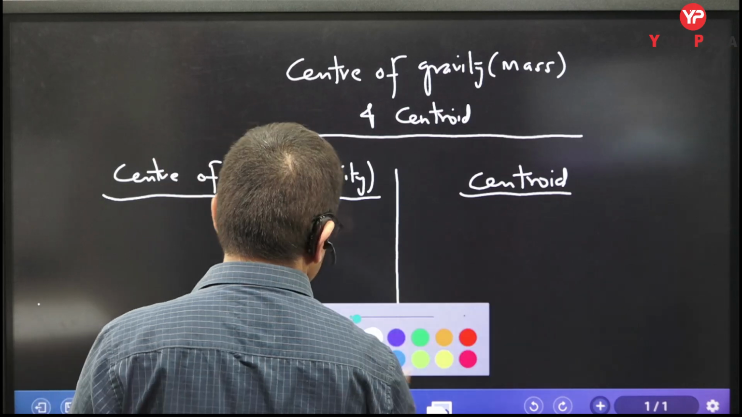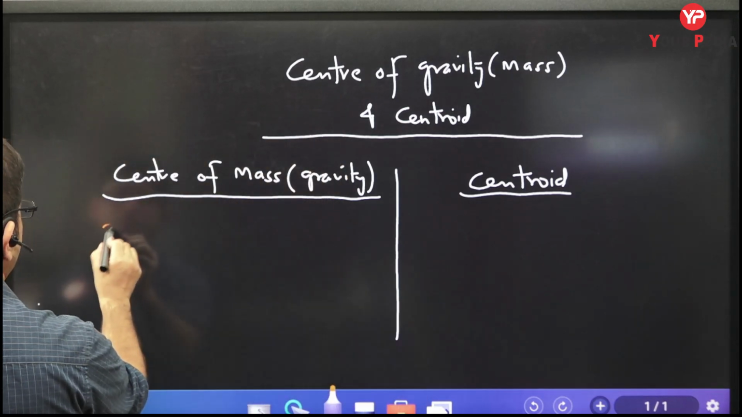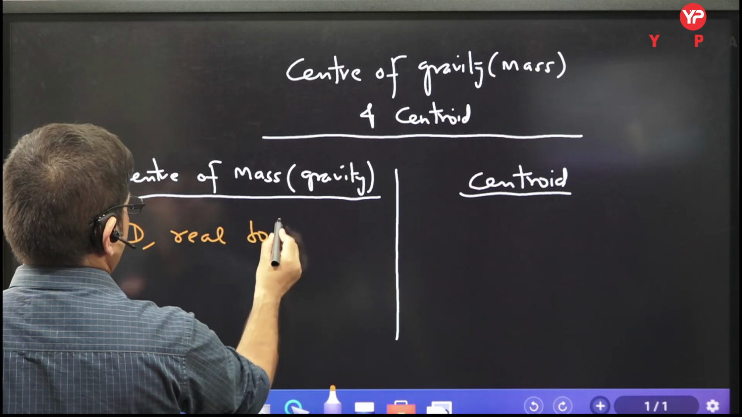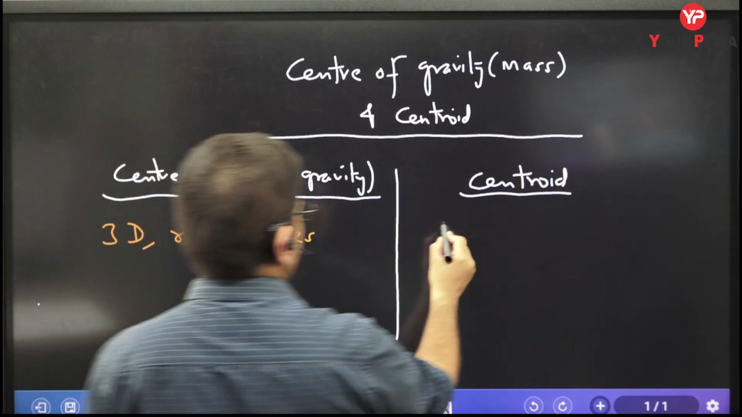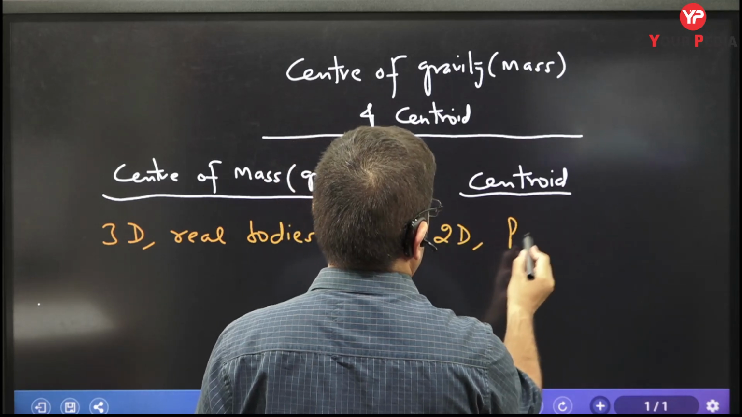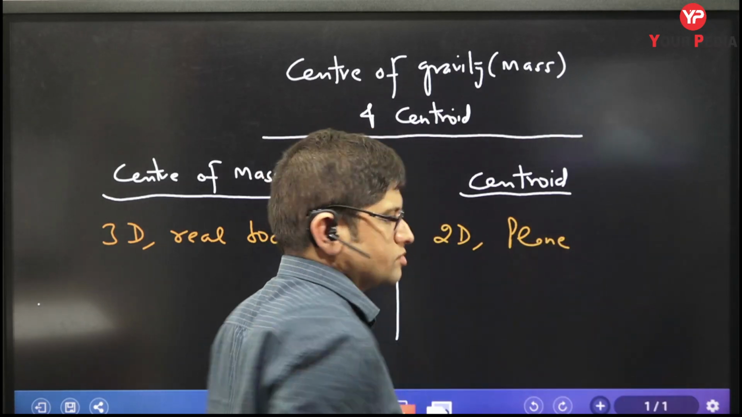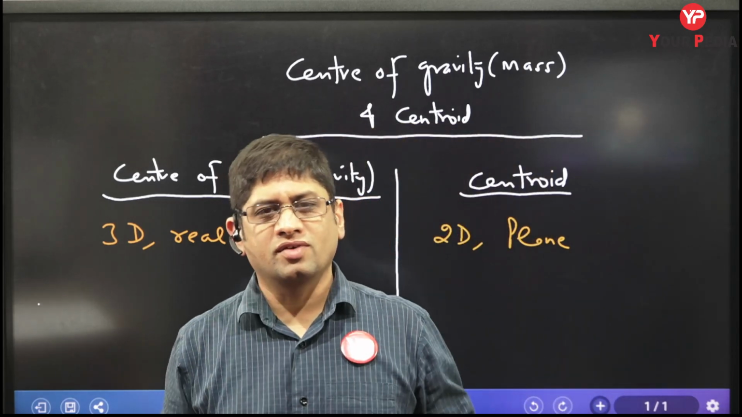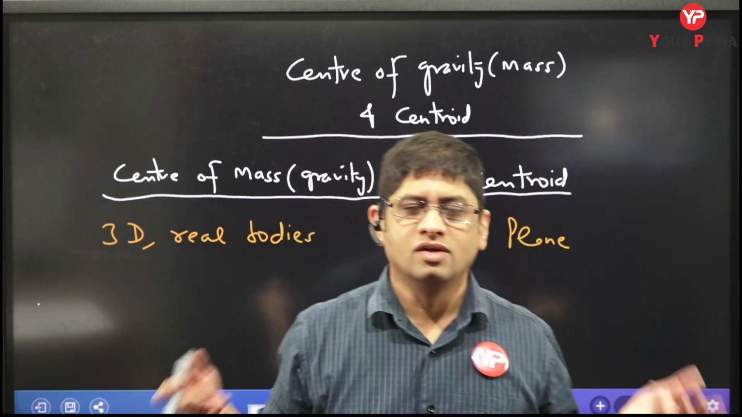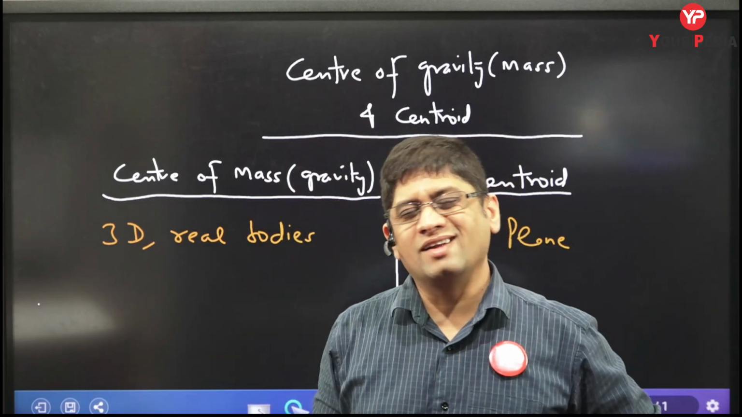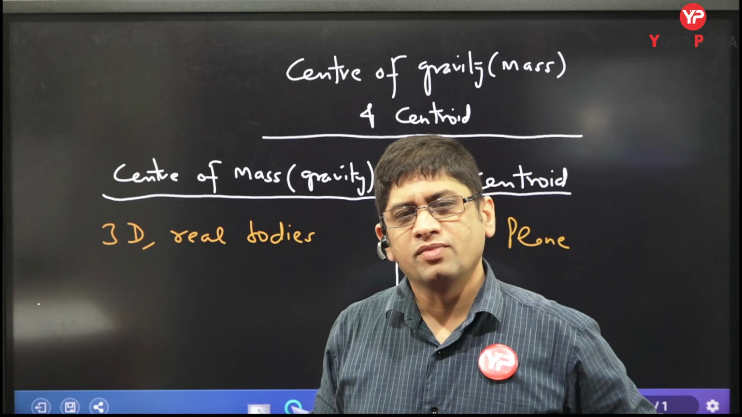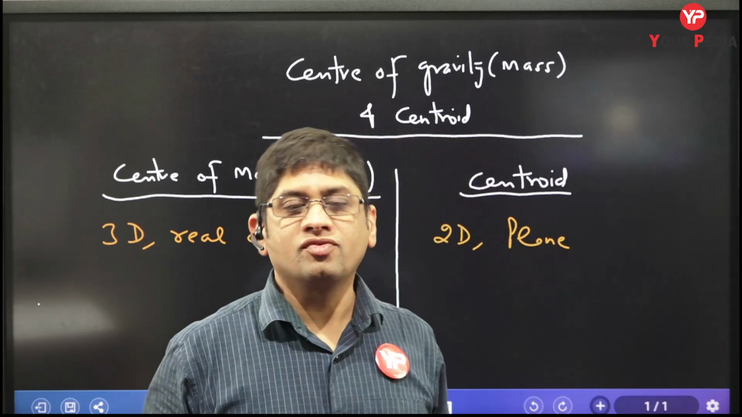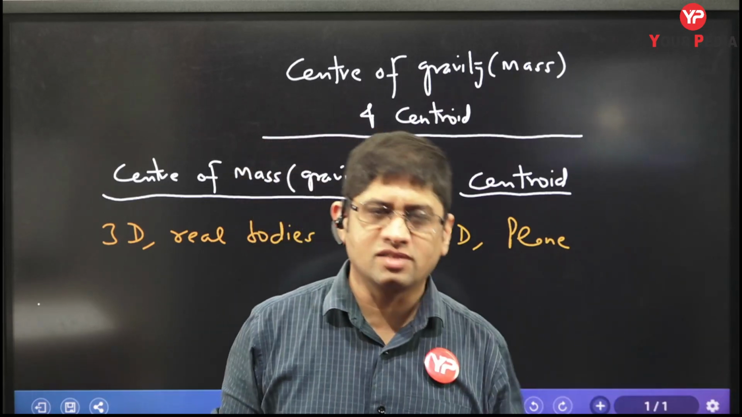So center of mass is for 3D real bodies. This is something which is for real bodies. This is for two-dimensional or something like plane. Let me ask you, what is relevant for me? Center of mass, center of gravity or centroid? What will you calculate for me, center of mass or centroid? I'm a three-dimensional body, right? I have a mass. So for something that has mass, you will calculate the center of mass. Only for what has mass will you calculate the center of mass.